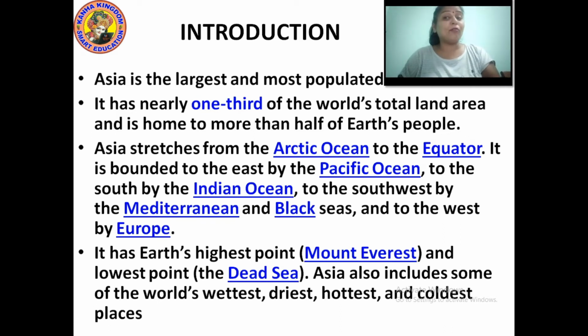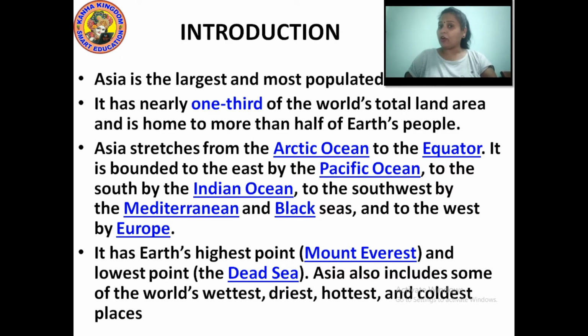Now see, most populated means it has more than half of the Earth's people. Just imagine, I am giving you an example, there are 1,000 people. Of those 1,000 people, around 600 to 700 are living in the continent Asia. So nearly 1/3 of the world's total land area is covered by Asia, and more than half of the Earth's people are living in the Asia continent.